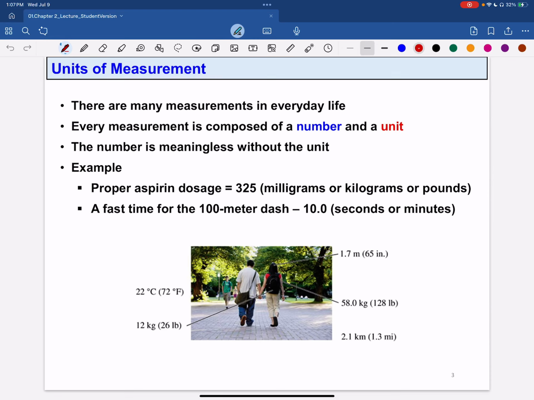Welcome to the first lecture of Chapter 2. In this part, we're going to talk about units of measurement and the prefix.